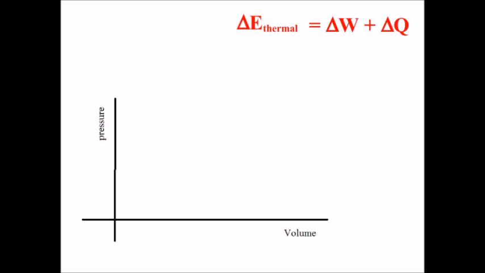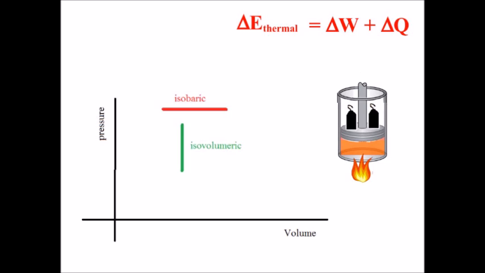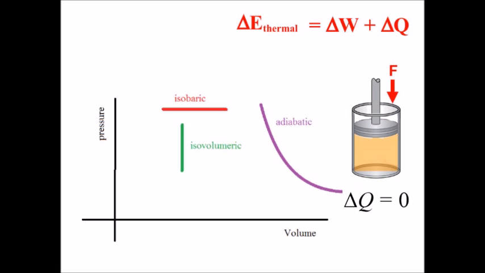And what do we mean by behavior? This, heating at constant volume, temperature increases. Or this, heating at a constant pressure, temperature and volume increase. You could cool off the gas instead of heating it if you wanted to. It works in both directions. This one is a little bit more complex. Adiabatic compression. Temperature goes up, but by definition, delta Q is 0.